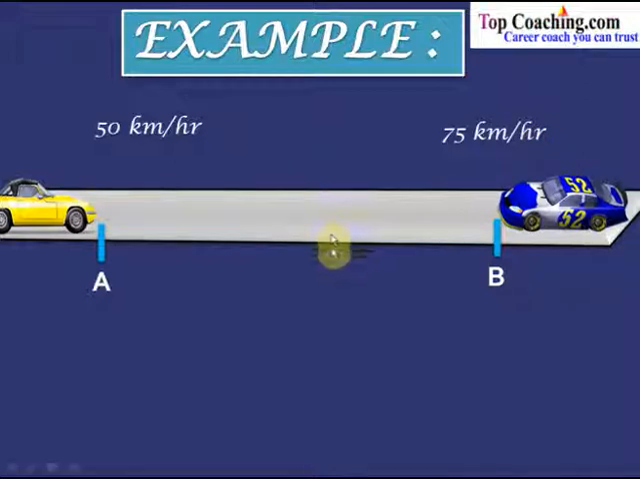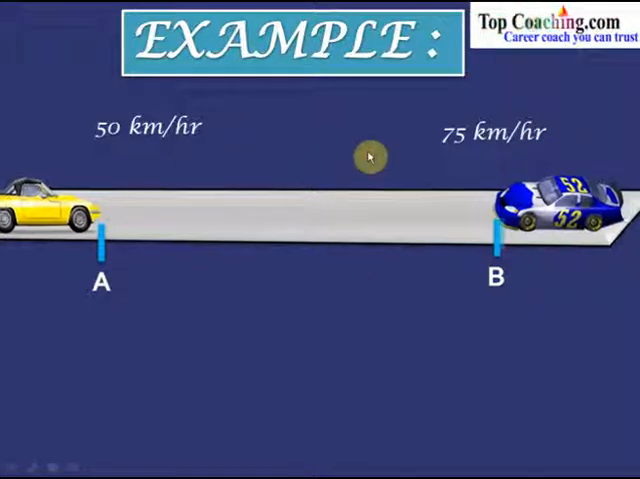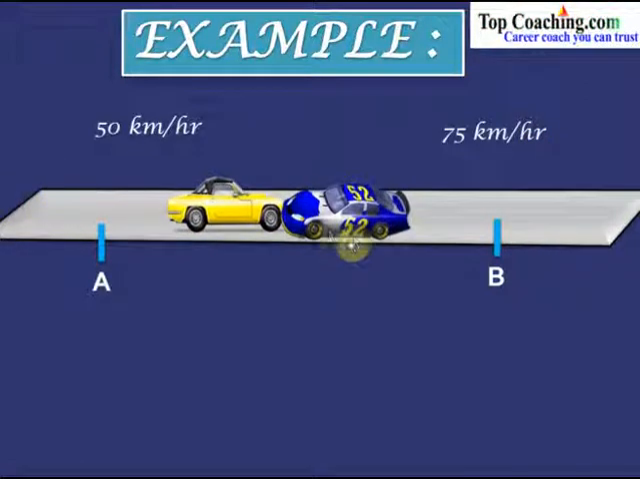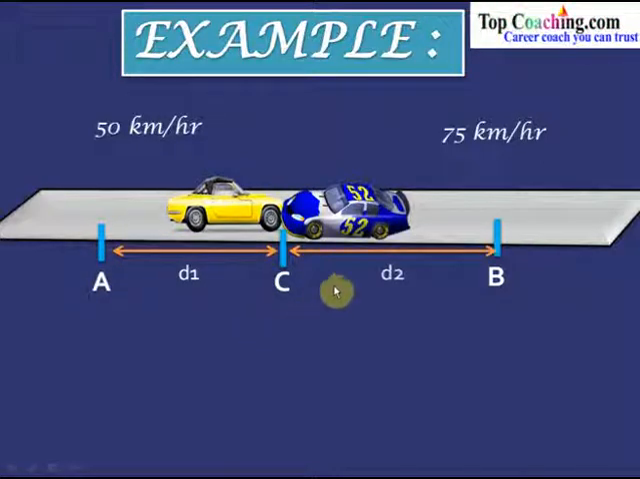Now both these cars travel towards each other simultaneously, and let us say that they meet at a point C. Now if I ask you, what is the ratio of the distances traveled by the yellow car and this blue car? Now let us say that AC is equal to D1, BC is equal to D2.